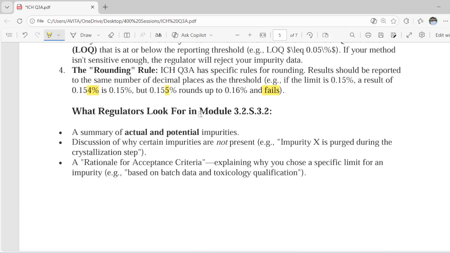What regulators look for in Module 3.2: a summary of actual and potential impurities. Then a discussion on why certain impurities are not present, like impurity X is purged during the crystallization step. And a rationale for the acceptance criteria, explaining why you chose a specific limit for an impurity based on batch data or toxicology qualification.